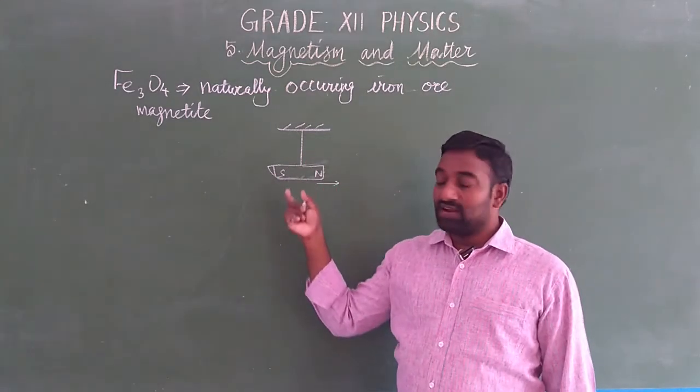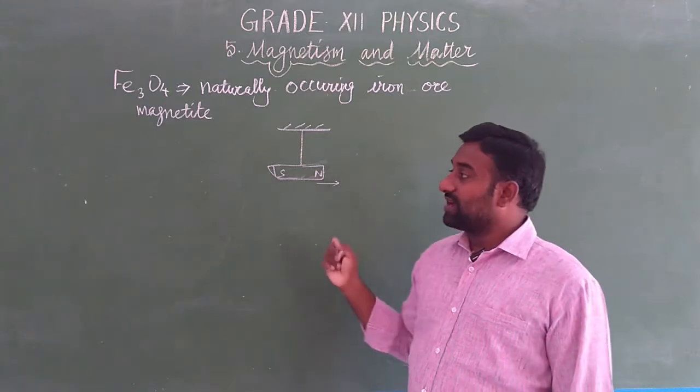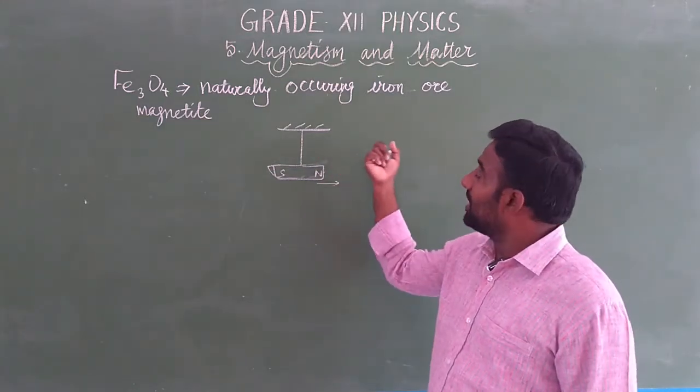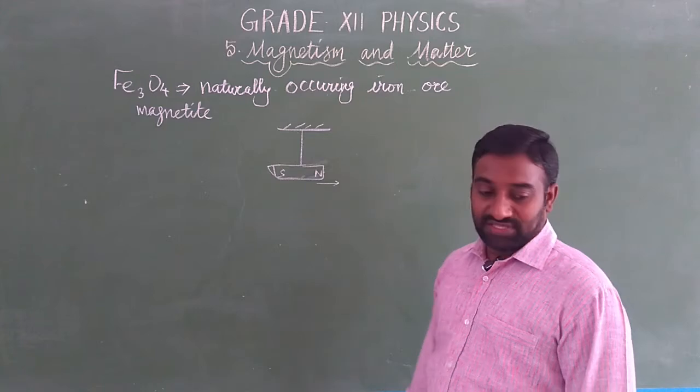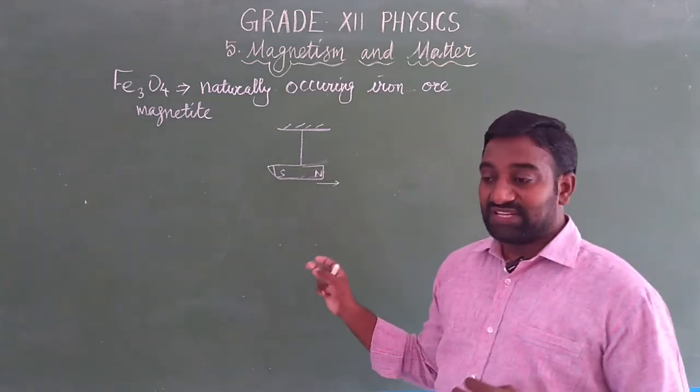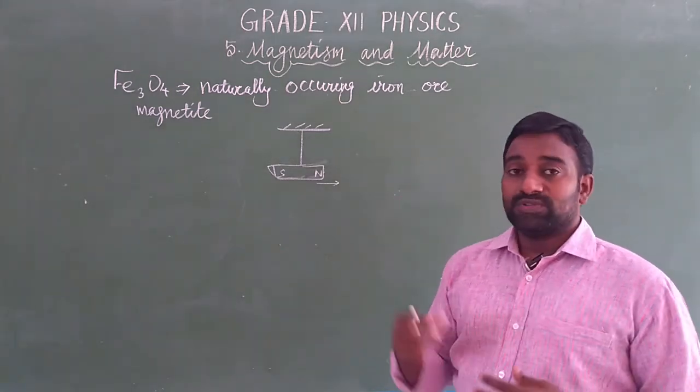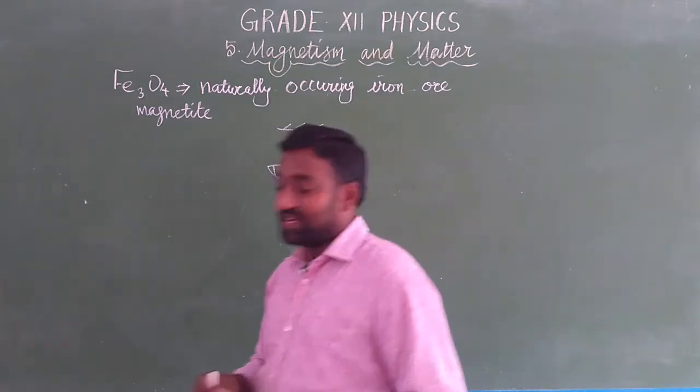The Chinese also discovered magnetite, a naturally occurring iron ore, for navigation. So this is the introduction generally about the magnet. Now we are going to discuss some basics of magnetism.